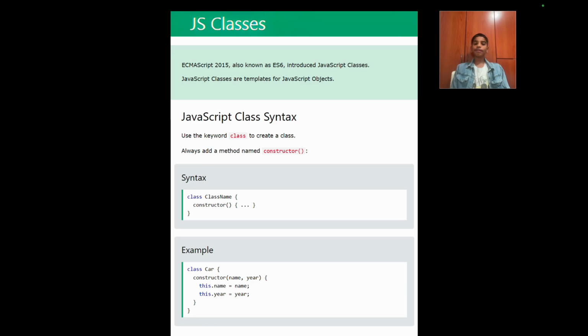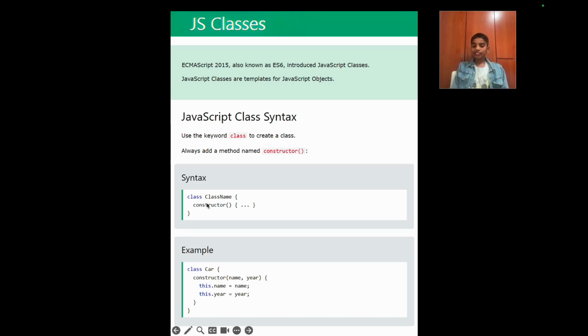ECMAScript 2015, also known as ES6, introduced JavaScript Classes. JavaScript classes are templates for JavaScript objects. JavaScript class syntax. Use the class keyword to create a class and always add a method named constructor.